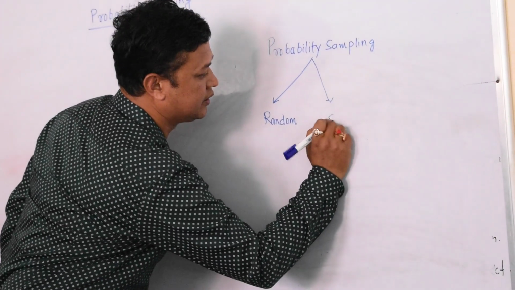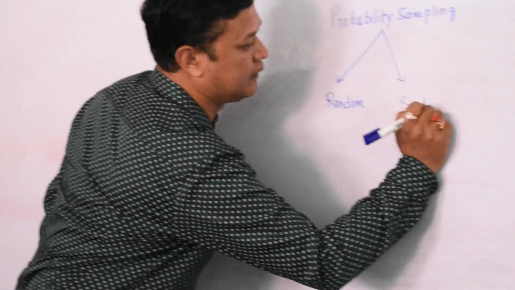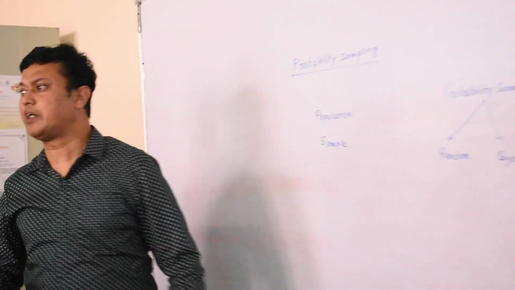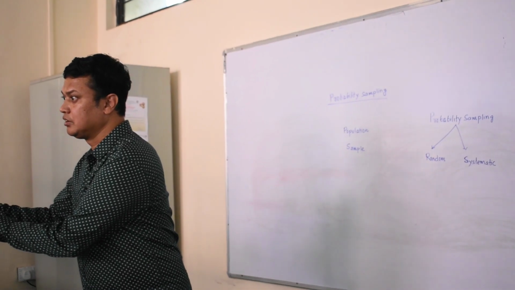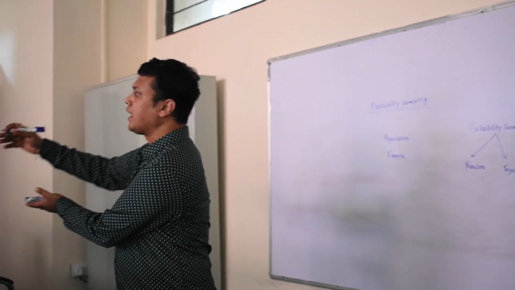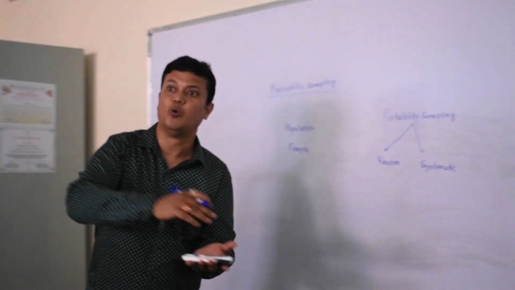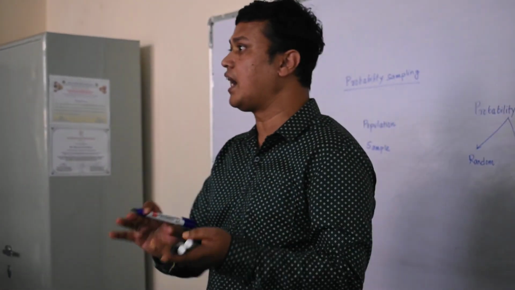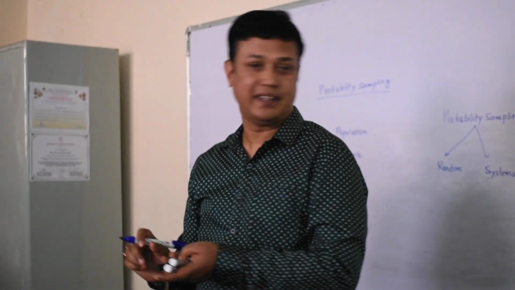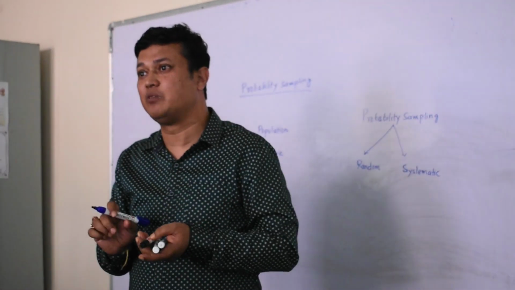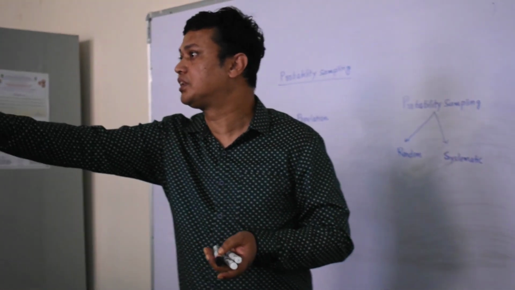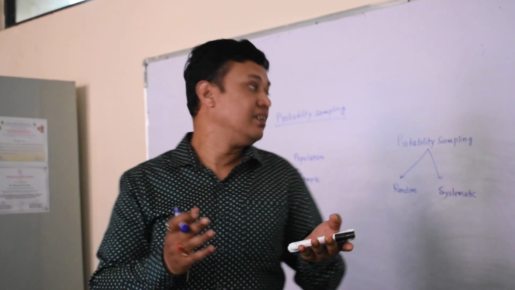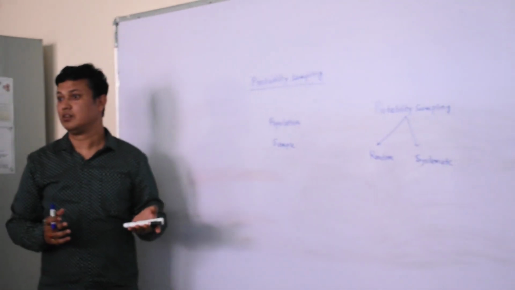Again, it can be systematic. Systematic means one after the other. Means I take A, B, C like this, if the gradation is from lower to higher or higher to lower. In the class itself, I ask you to stand in a row, and in the row I select every second person: second, fourth, sixth, eighth, and so on. So this is called systematic sampling, right?